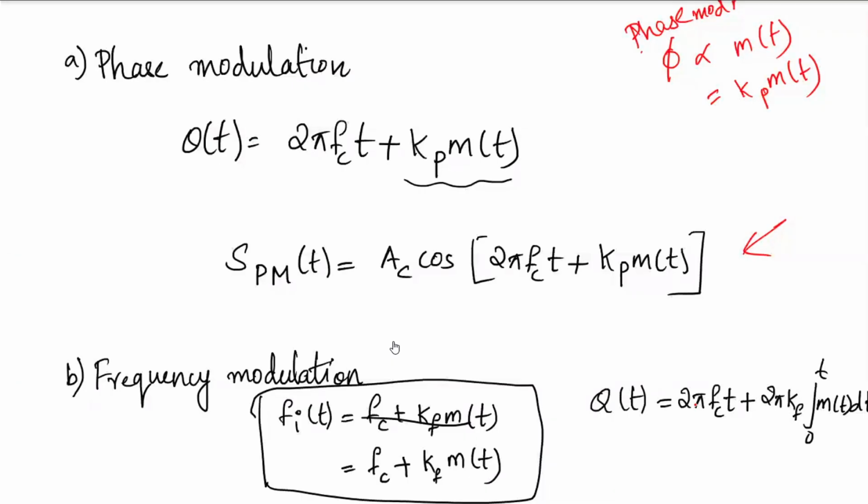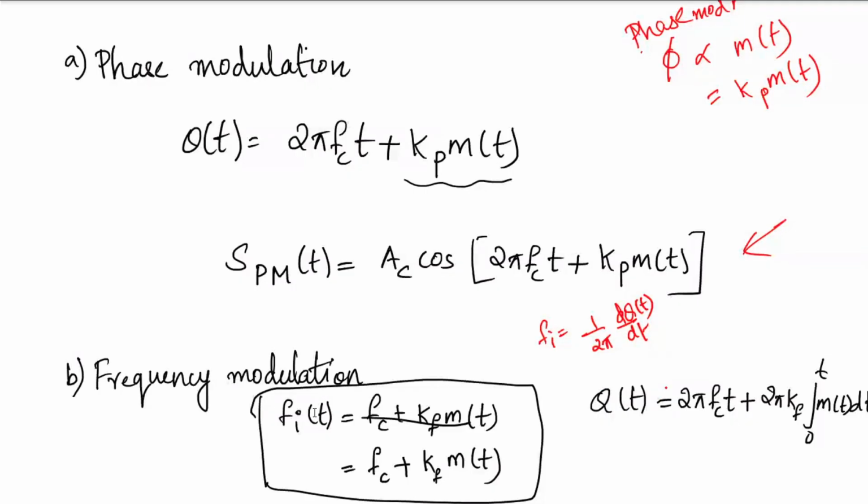So if theta(t) is so and so, imagine if theta(t) is this, what is happening to fi? How will your instantaneous frequency be? d by dt of theta(t), where theta(t) is 2 pi fc t plus 2 pi kf into the integral from 0 to t of m(t) dt. If this was theta(t), fi will be like this.